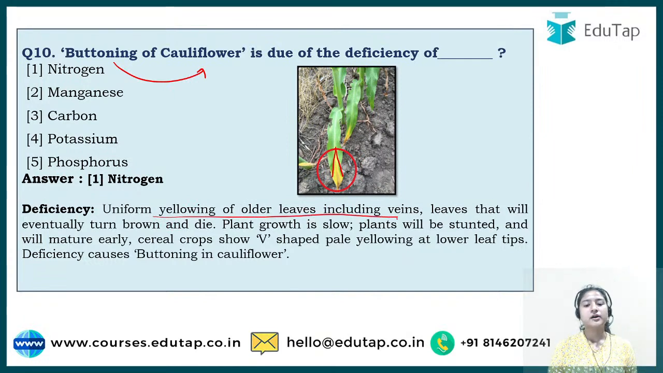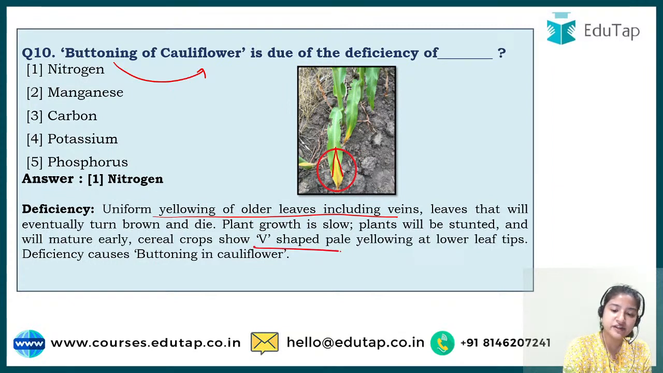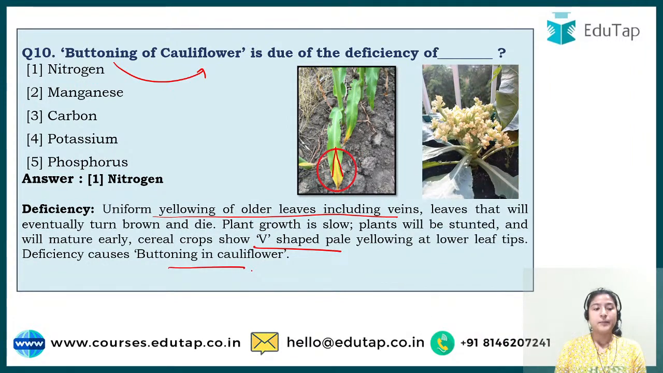Why? Because older leaves are going to die anyway, right? So whenever there is deficiency of this particular mineral, nitrogen, in a plant, the nutrient moves to the younger leaves, because younger leaves require more attention, more pampering, more nutrients, right? So that is why these symptoms are observed in older leaves. Okay, we have this V-shaped pale yellowing, and specifically for cauliflower we have buttoning, which looks something like this, shown in your slide. Okay, I hope this is clear.